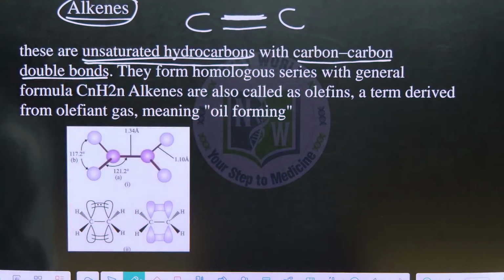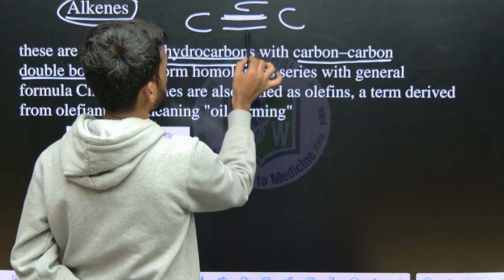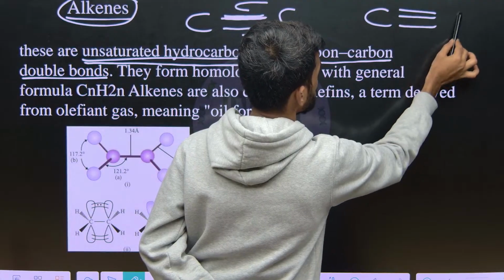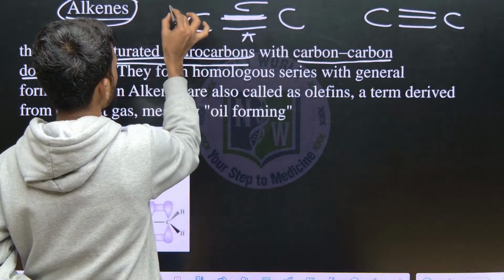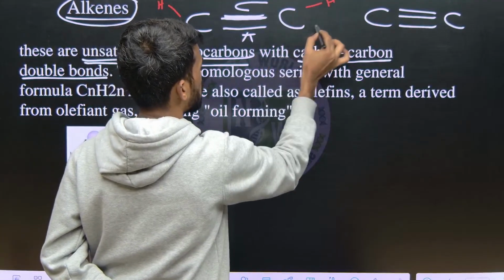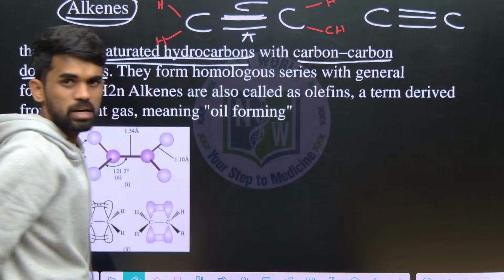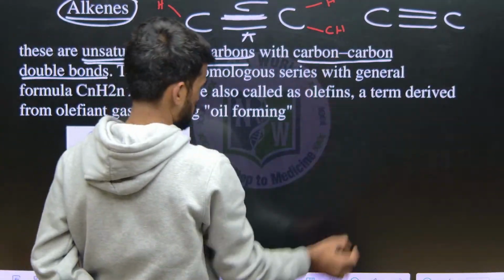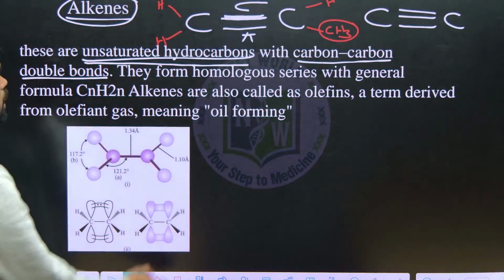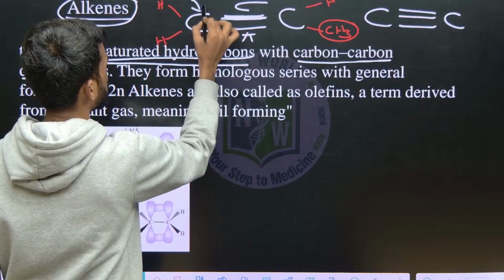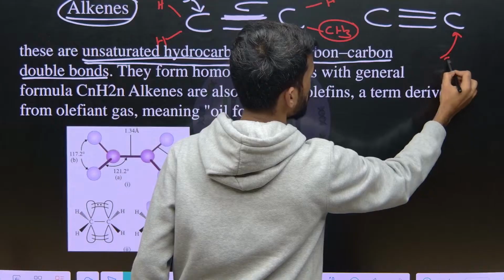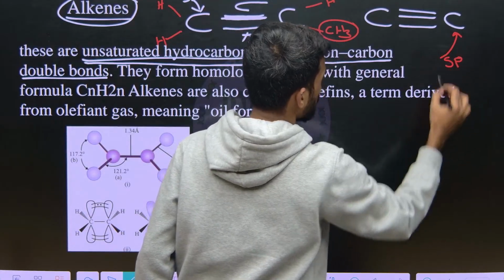Alkenes contain a sigma bond and a pi bond, whereas alkynes contain one sigma and two pi bonds. The remaining valency of carbon is balanced by hydrogen atoms or some other alkyl groups, other carbon atoms, adjacent carbon atoms like this. Any methyl group or something will be attached. Now what is the hybridization of alkene carbons? These are sp2. And what about this? sp3. And sp hybridization in alkynes.